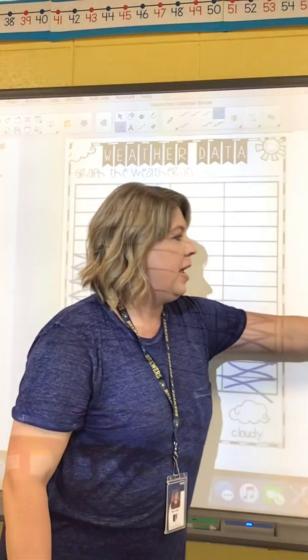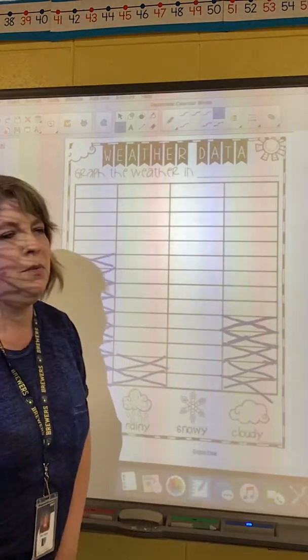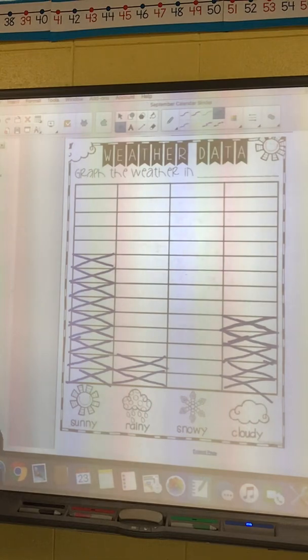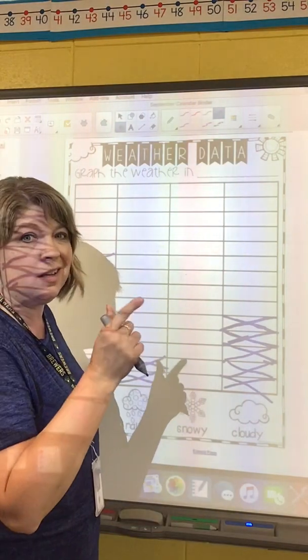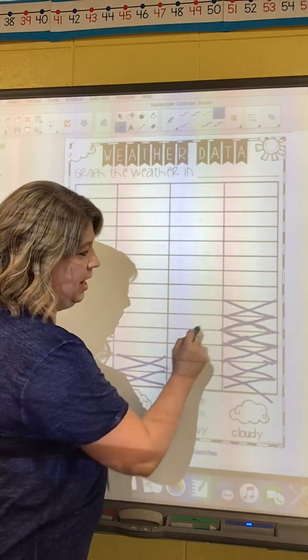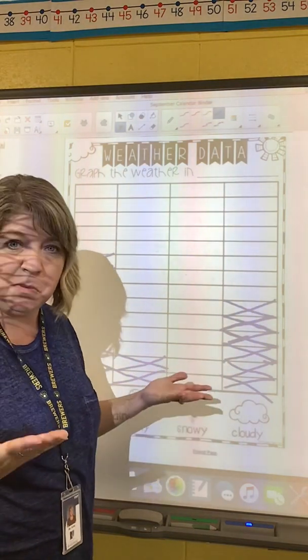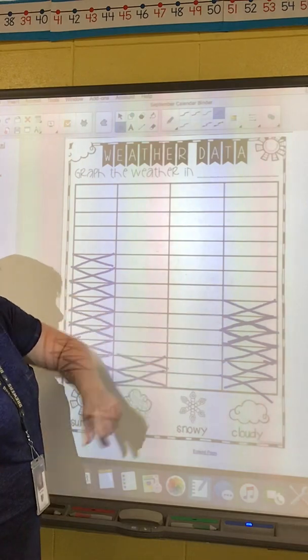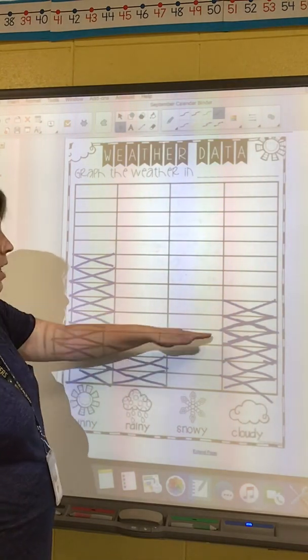Go run and take a peek out your window or your door and see what the weather's like today. Here in our classroom today, it is actually a little bit cloudy. Cloudy, unfortunately, jumped in over the sun today. Maybe it will go away. It's still morning time. But right now it is cloudy outside my window, so cloudy is catching up.